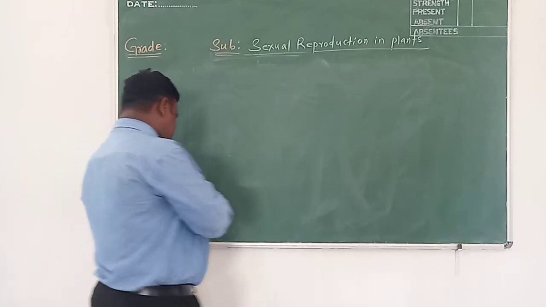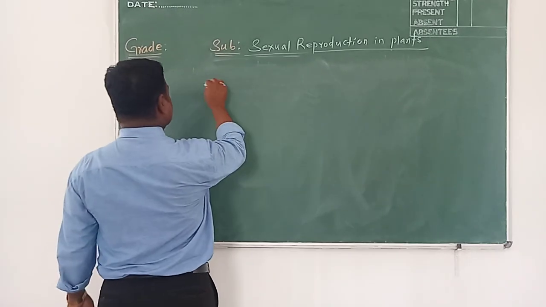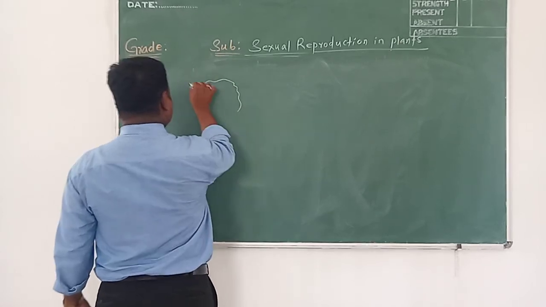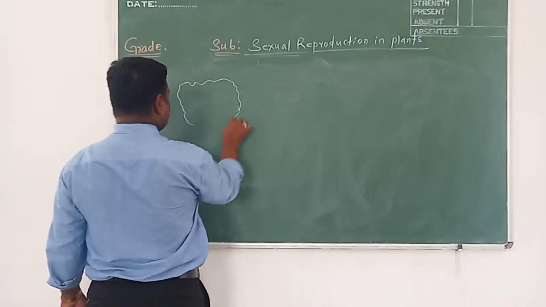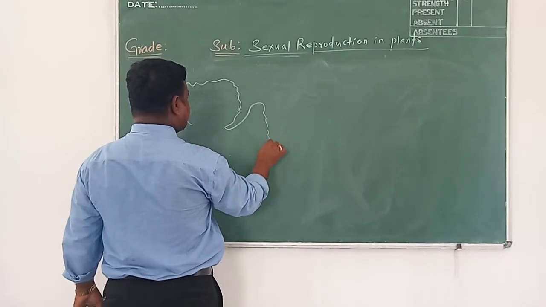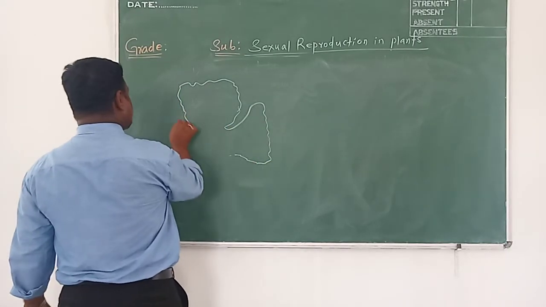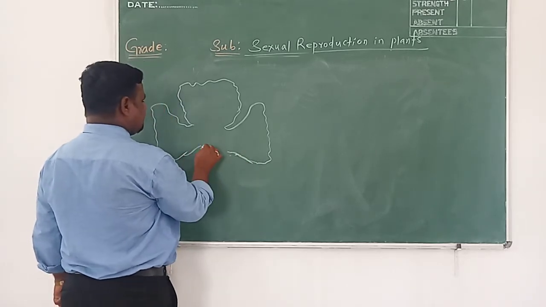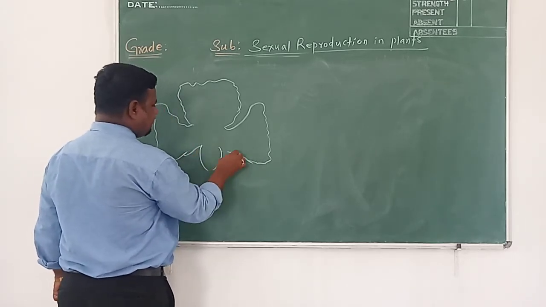So let me draw a flower diagram here. A very rough diagram I am drawing, children, so as not to have any confusion. So see here.